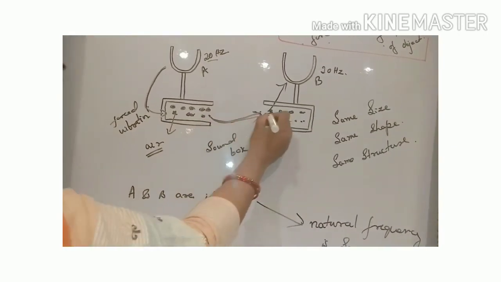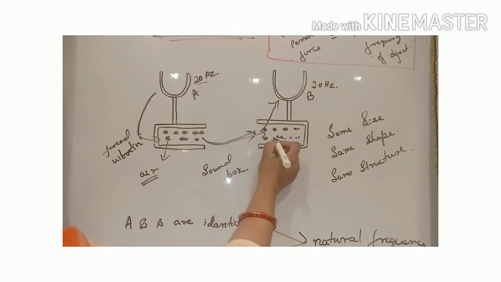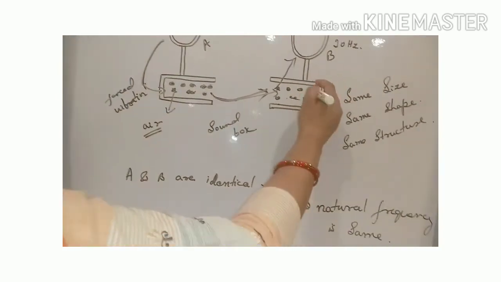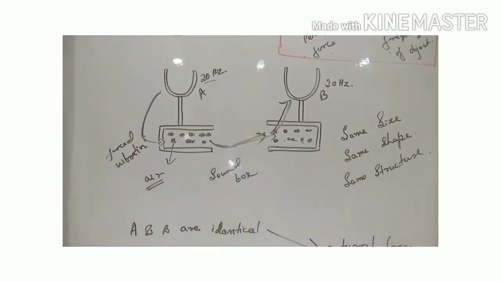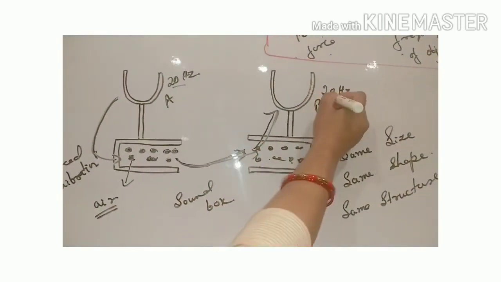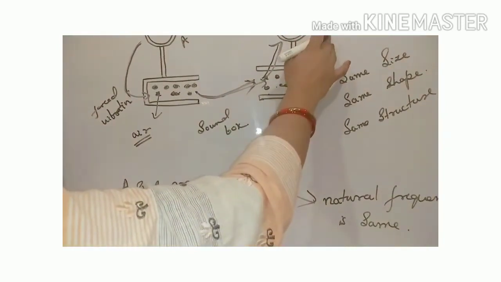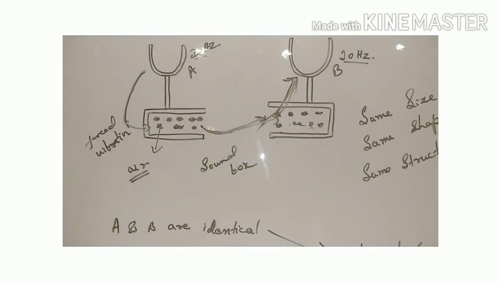The next sound box, because of the air column present here, starts vibrating, and it gives vibration to tuning fork B. Since B is identical, having the same frequency, 20 Hz, the 20 Hz external force is also applied to B.